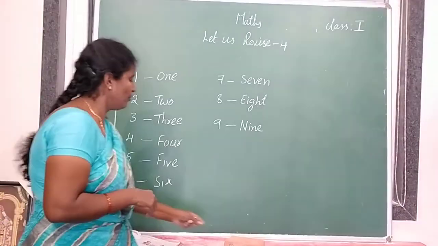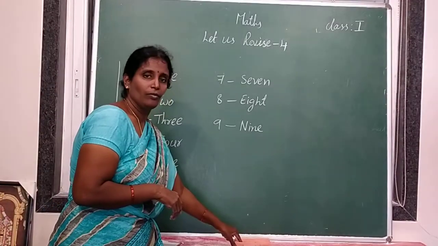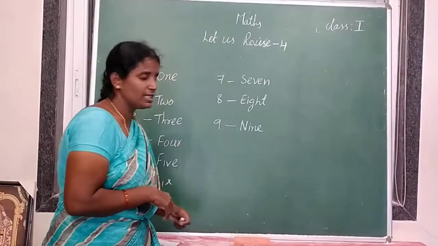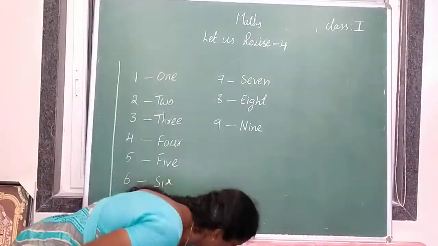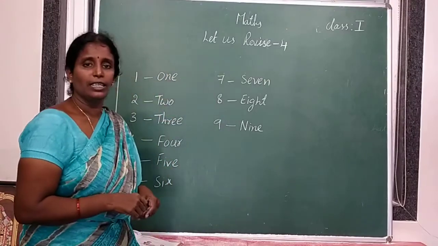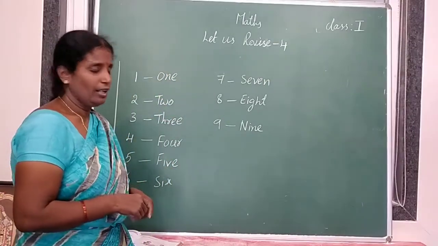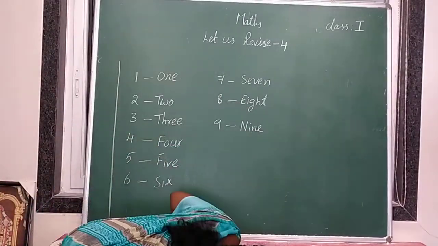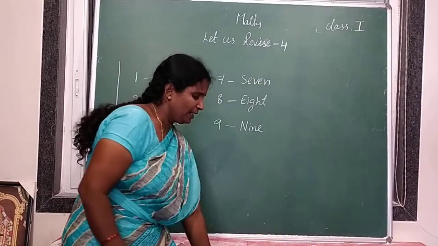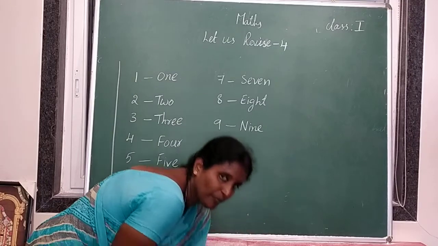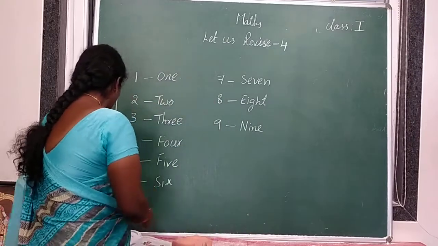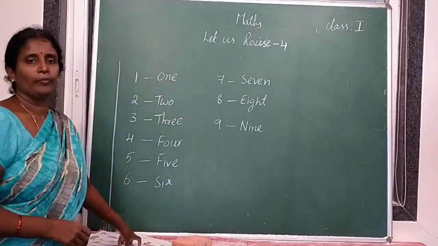Now where is the duster? On the table. Now where is the duster? Under the table. So this is on and this is under the table. Understood? Next, above and below.